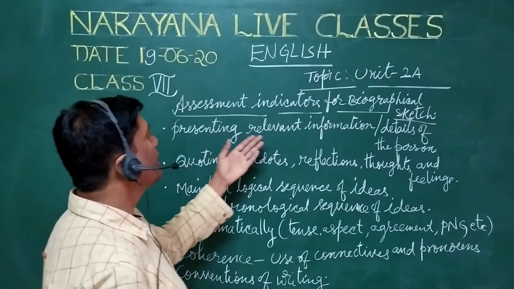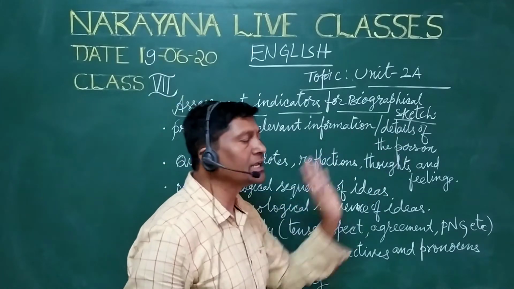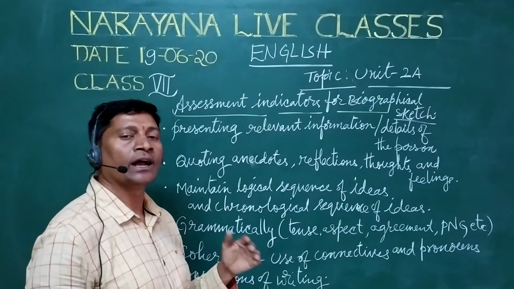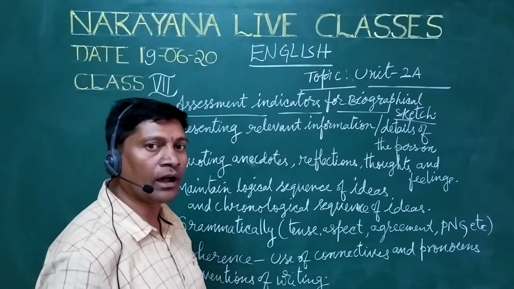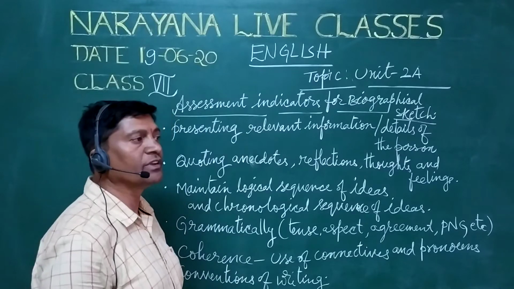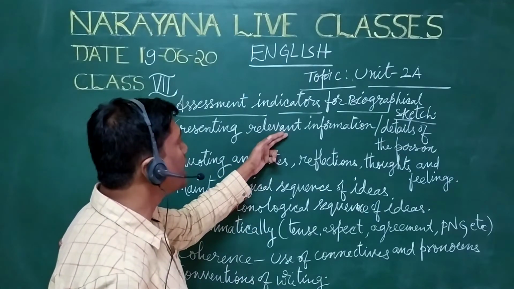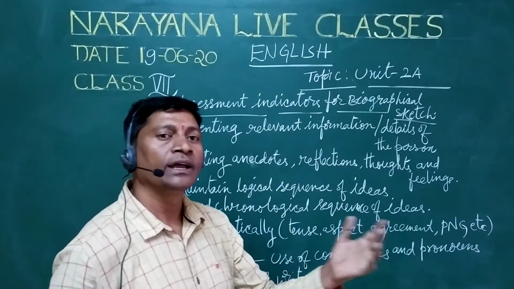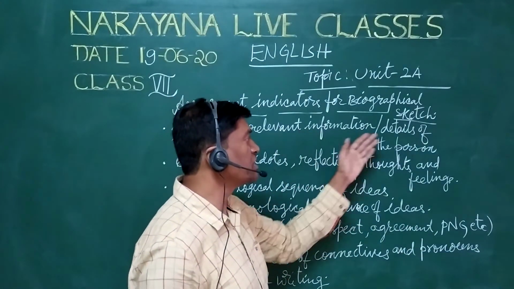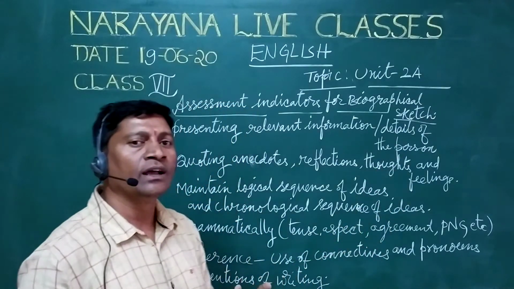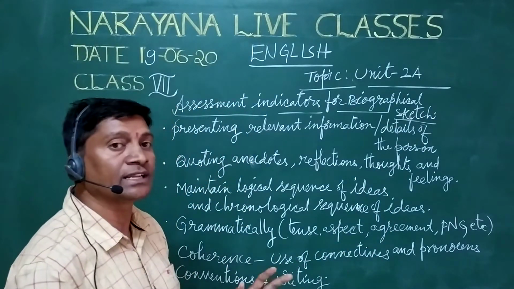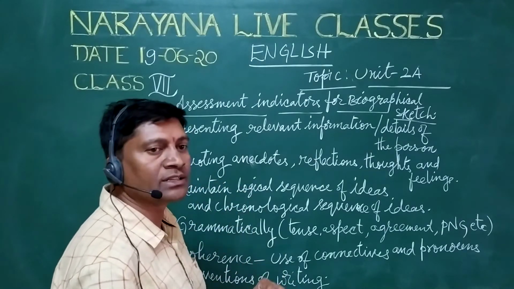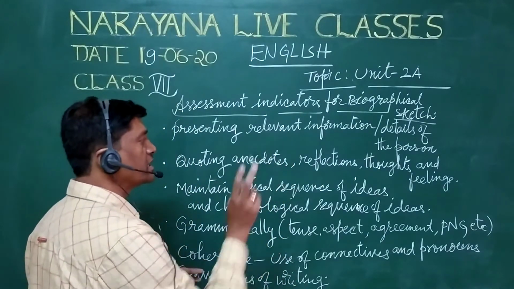First, presenting relevant information or details of the person. According to the given biodata or information, whatever we call it, we have to write the relevant information, related to that given person, and the details of the person. We have to write every detail point clearly, whatever is given in the question, and we have to add some extra information to that.